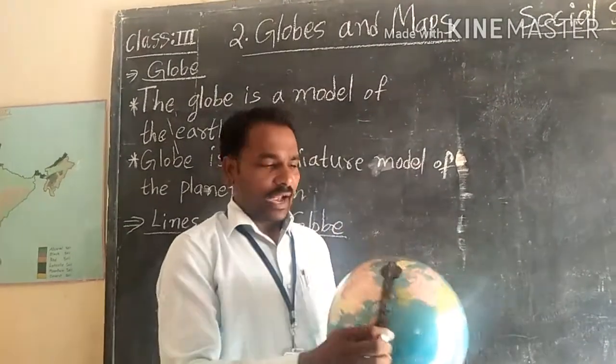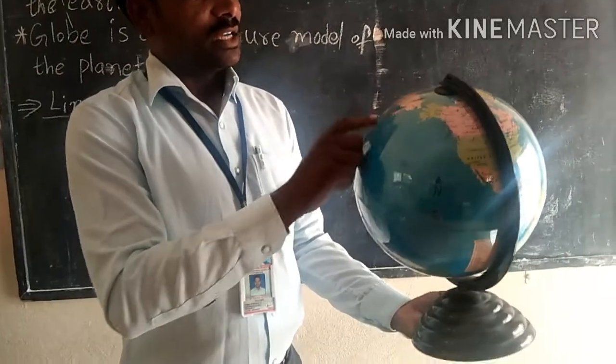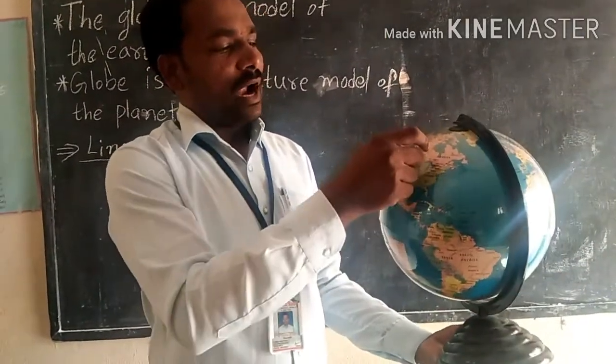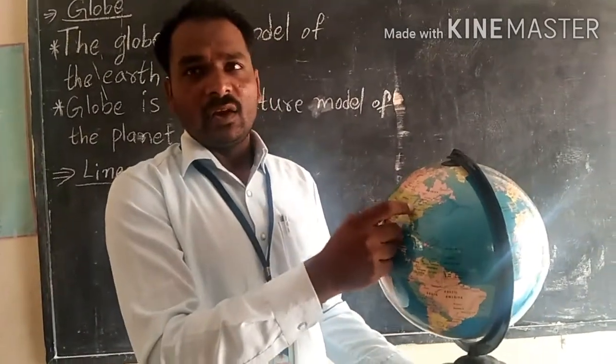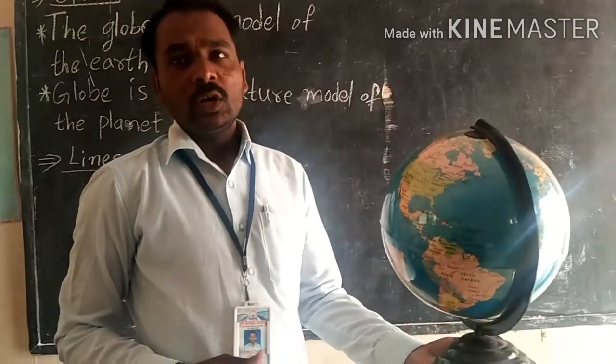By seeing this globe, children, we can understand there are continents, there are oceans, and there are some countries in each continent. All those details we can see by observing this globe.